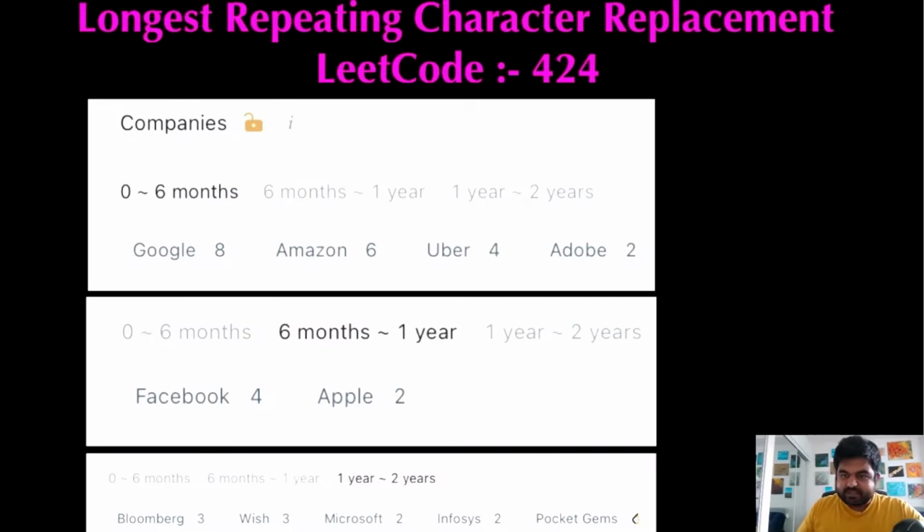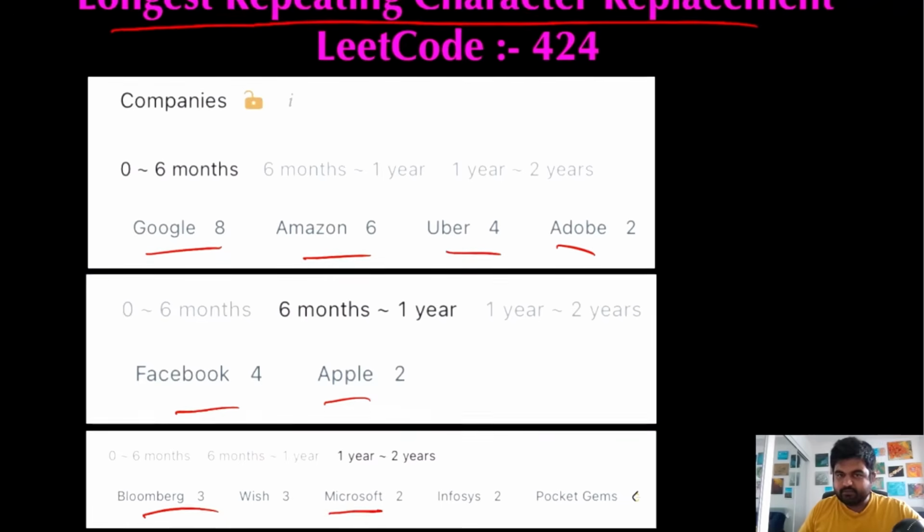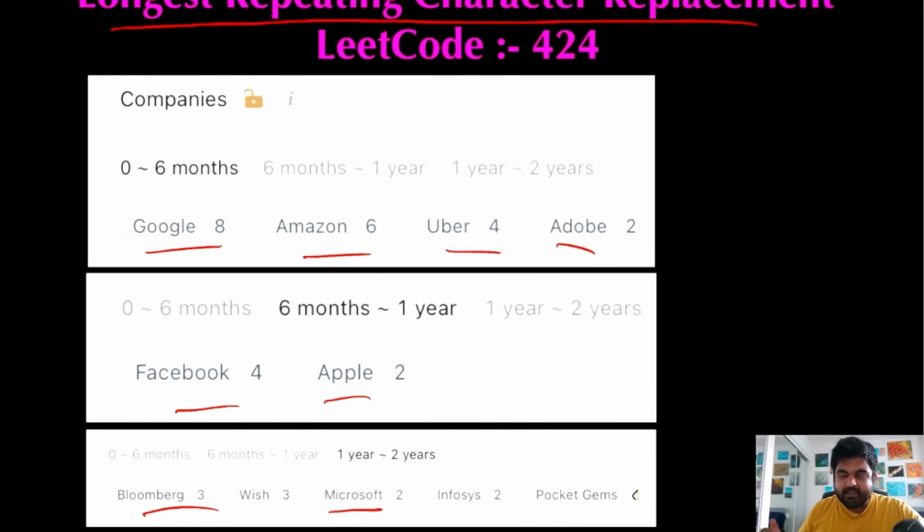Hello friends, we are not employed by a FAANG company, so let's not stop LeetCoding till we get there. Today we are going to do the Longest Repeating Character Replacement LeetCode problem that contains very important properties related to string based problems. Companies that have already asked this question include Google, Amazon, Uber, Adobe, Facebook, Apple, Bloomberg, and Microsoft. So some of the top tier IT companies. That's why I am paying my utmost attention. I hope you also enjoy the video.